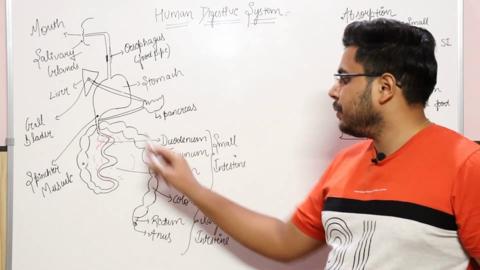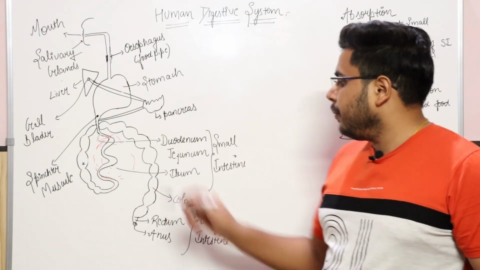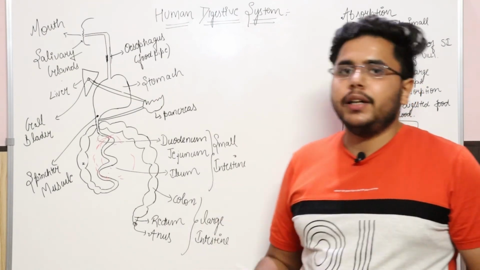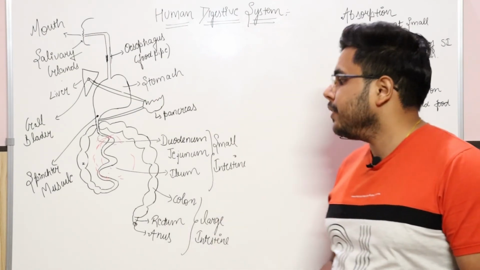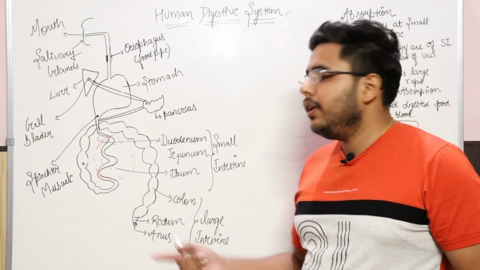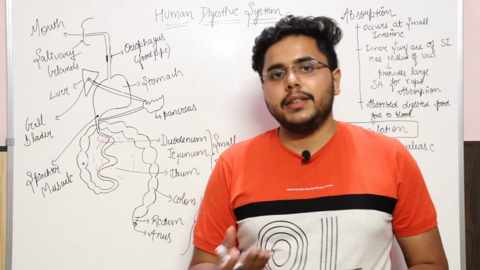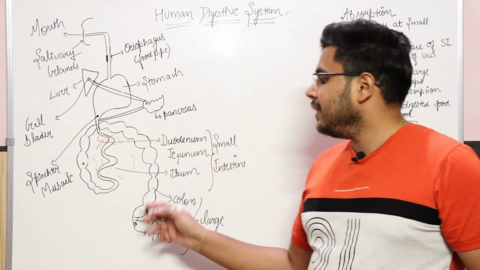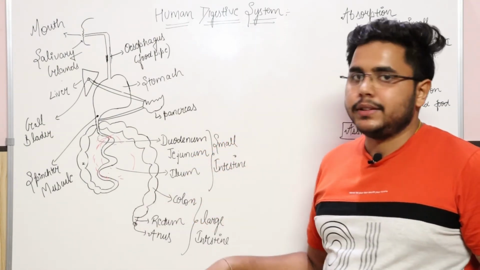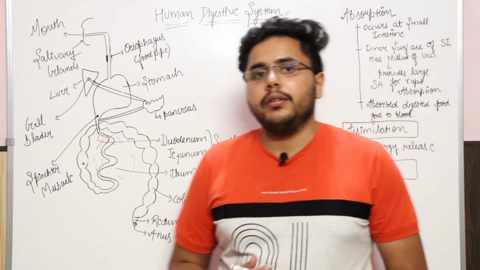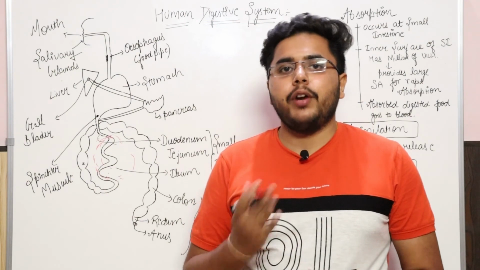In this large intestine, as you can see, it will pass through the colon, and in the colon we also have the ascending and descending parts, but that is a detailed part which is not actually required here. And then the rectum and anus will work. The rectum will store the undigested food for some time, and then after some time it will pass that undigested part through the anus. Okay, so this was the whole process from when you eat something and what happens with it.